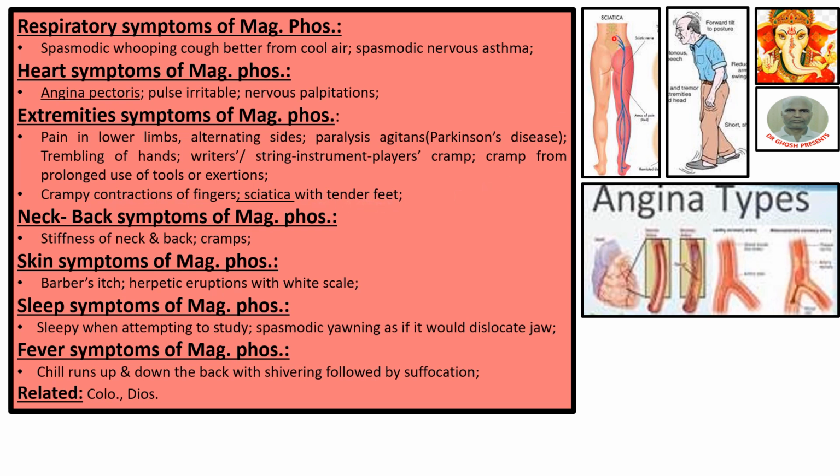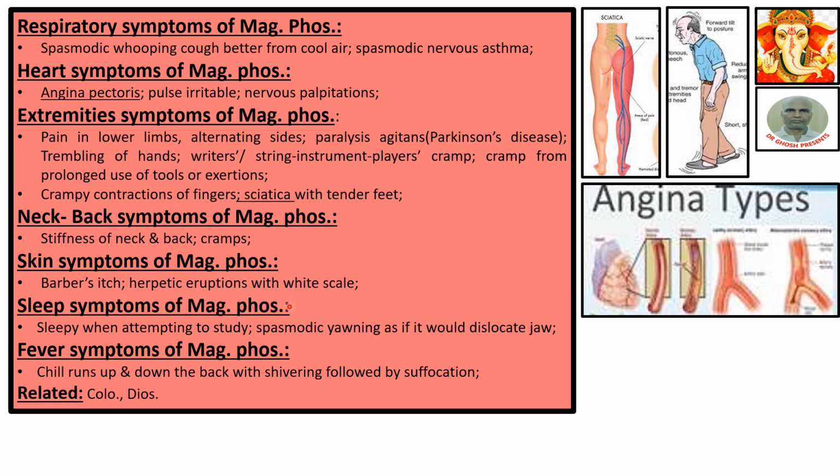This is sciatica. This is sciatic nerve. Inflammation of this nerve is called, the name of the nerve is sciatic, and the disease name is sciatica. Sciatica with tender feet. That is, feet means the lowest portion of the leg. There is tenderness there. Neck back symptoms of MAC-PHOS: stiffness of neck and back with cramps. Skin symptoms: MAC-PHOS, barber's itch, herpetic eruptions with white scale.